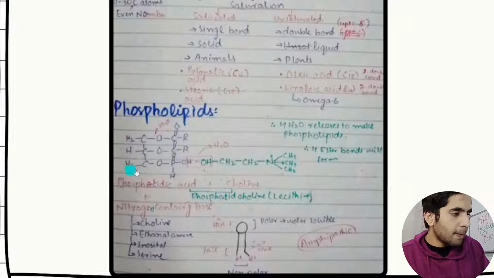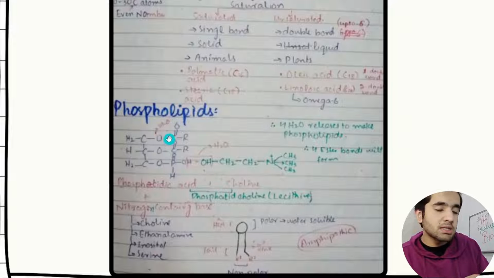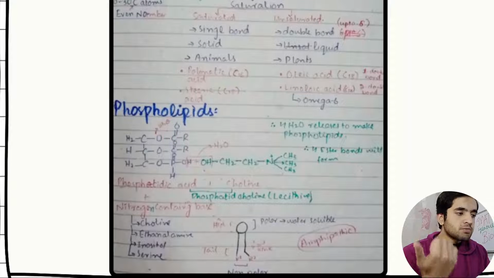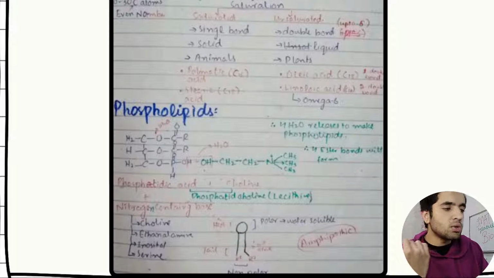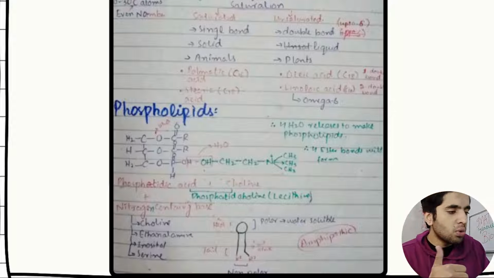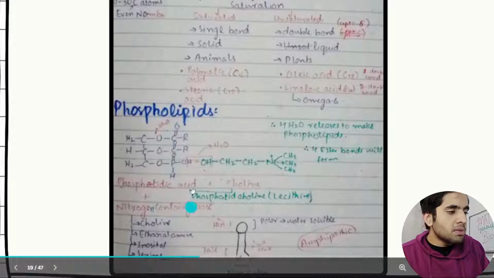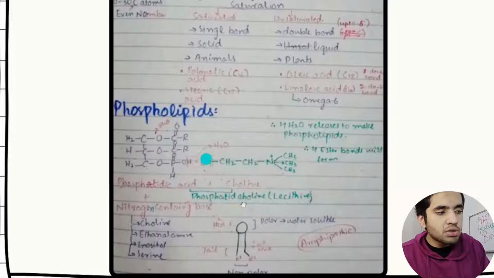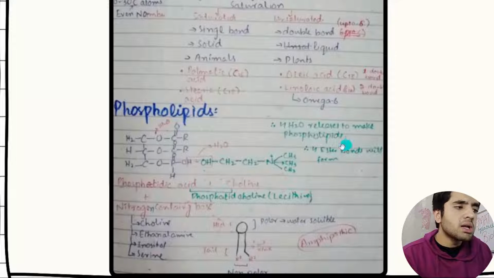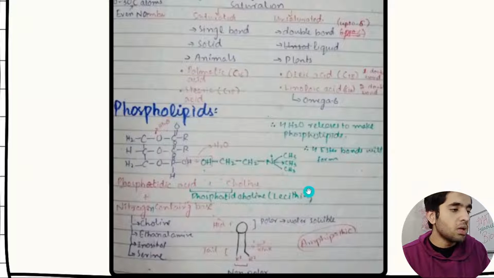Then we have got phospholipids. These are the phospholipids that we were discussing in the cell membrane. In phospholipids we have phosphoric acid plus a nitrogen-containing base. It could be choline, ethanolamine, inositol, or serine. These are the nitrogen bases. So 2 fatty acids with 1 glycerol, 1 phosphoric acid, and 1 nitrogenous base is called a phospholipid. And there is more information, like how many water molecules are released when 1 phospholipid molecule is made. I have made very deep information here.